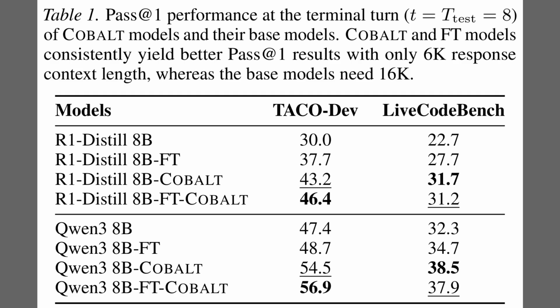What is particularly interesting is that COBALT achieves these higher scores using only a 6,000 token context window, whereas the base models required 16,000, proving the method is both effective and efficient.